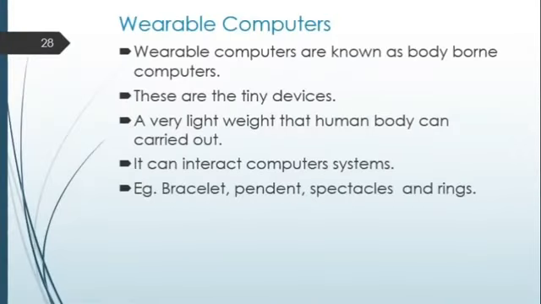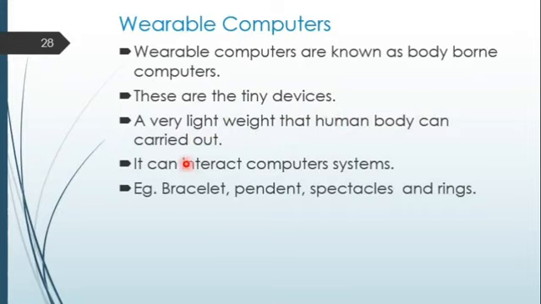Now here are the wearable computers. Wearable computers, also known as body-worn computers, are tiny, very lightweight devices that a human can wear on their body and carry anywhere. They can also interact with a computer system.